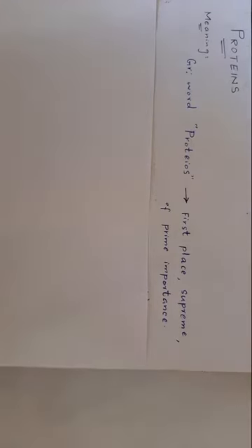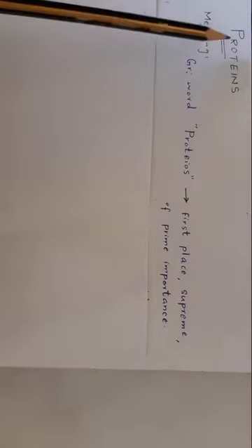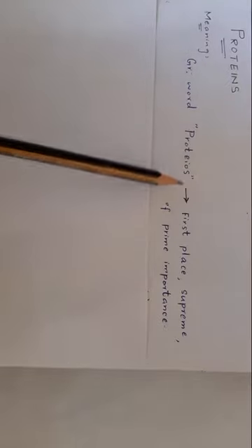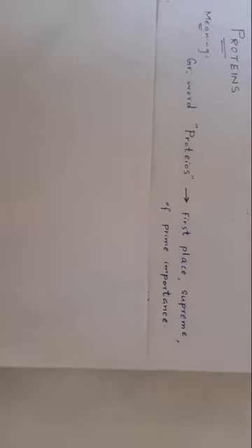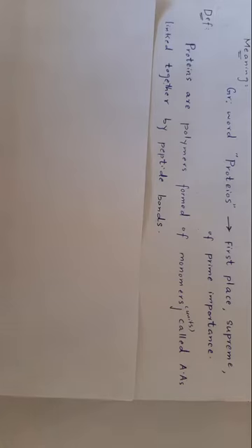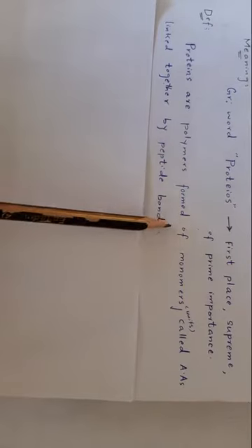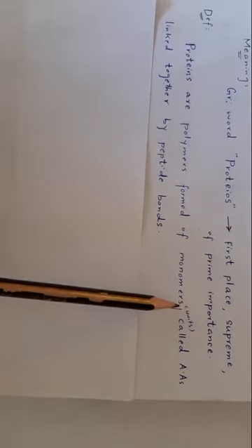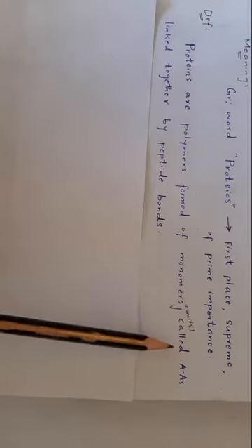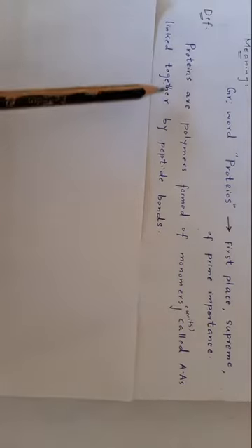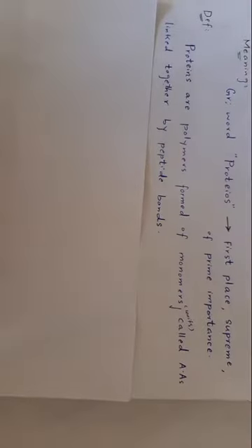In this video we will study another group of organic compounds, that is proteins. The word protein is derived from a Greek word proteos, which means first place, supreme, of prime importance. How can we define proteins? Proteins are polymers, macromolecules formed of monomers, small molecule units called amino acids linked together by peptide bonds. Means proteins are polymers of monomers called amino acids.